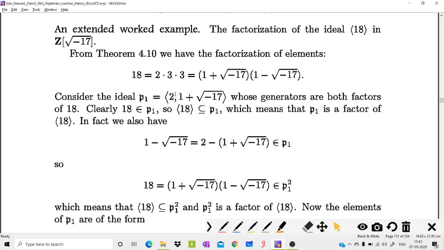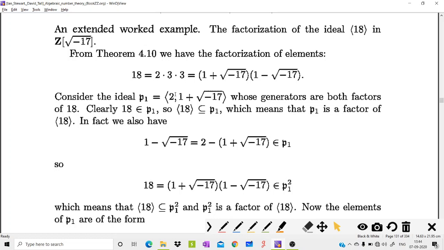Here we have an exercise. We need to find the factors of the ideal generated by 18 in Z of root minus 17. So in order to get the factors of 18, we need to find the ideals of Z of root minus 17 which contain the ideal generated by 18. For that we first write 18 is equal to 2 into 3 into 3, and 18 can also be written as 1 plus root minus 17 into 1 minus root minus 17.